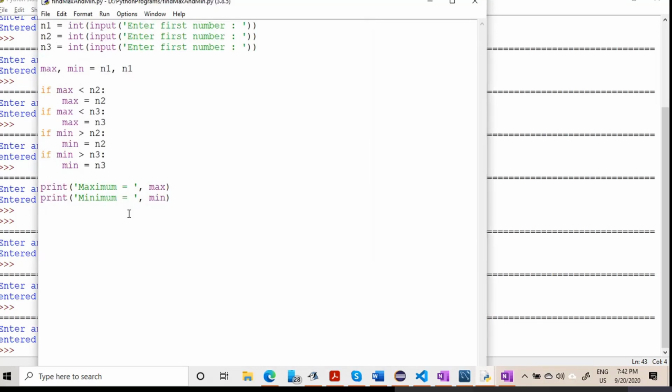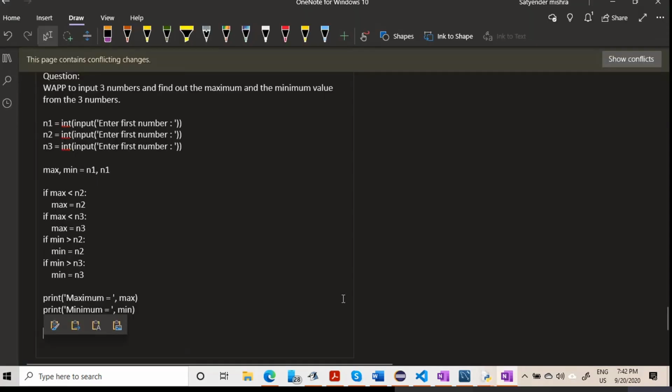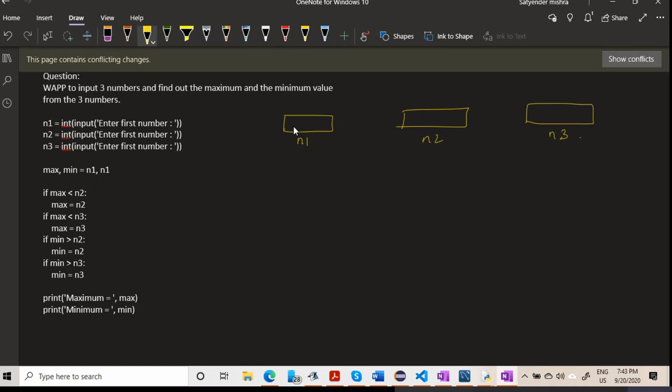Sini's code is very close to the correct answer and very much precise, but she finds only the minimum part, not the maximum part. So this is the precise code which I was expecting from everyone. I hope you understood this code, what I am trying to do here. Let me input a few values here, say for example, 205, 30, and 150.